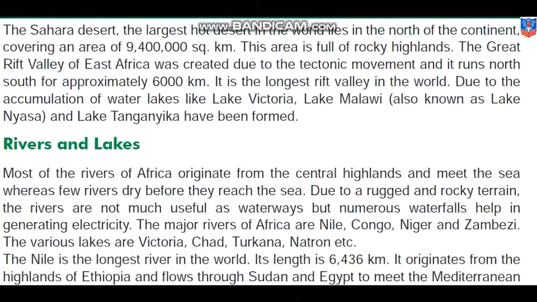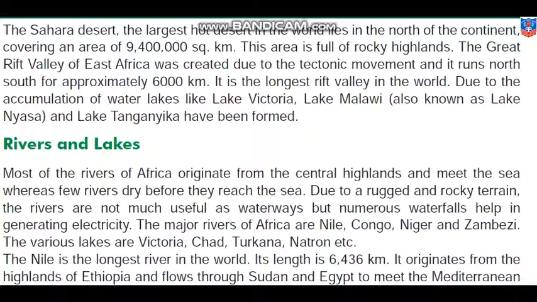The Sahara Desert, the largest hot desert in the world, lies in the north of the continent, covering an area of 94 lakh square kilometers. This area is full of rocky highlands. The Great Rift Valley of East Africa was created due to tectonic movement, and it runs north-south for approximately 6,000 kilometers. It is the longest rift valley in the world.